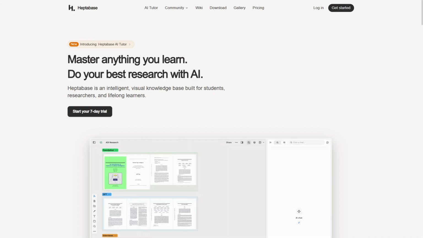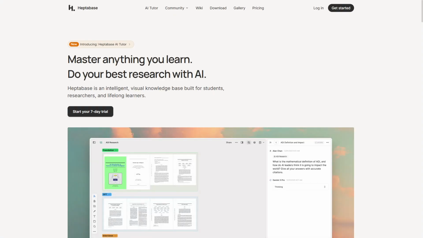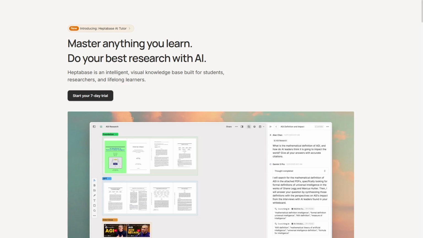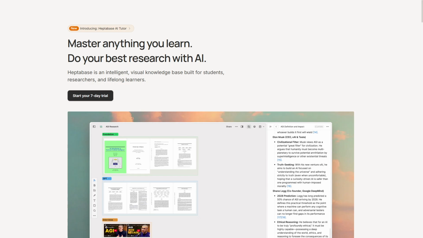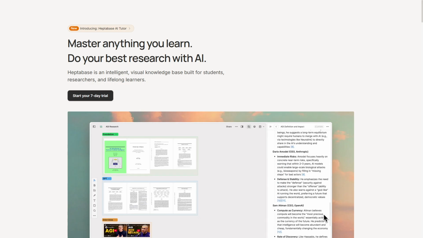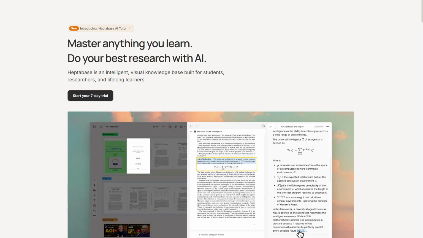Capacities and Heptabase are both powerful personal knowledge management tools. The core difference lies in their approach. Capacities focuses on visual organization and collaboration, while Heptabase emphasizes structured note-taking and knowledge building.